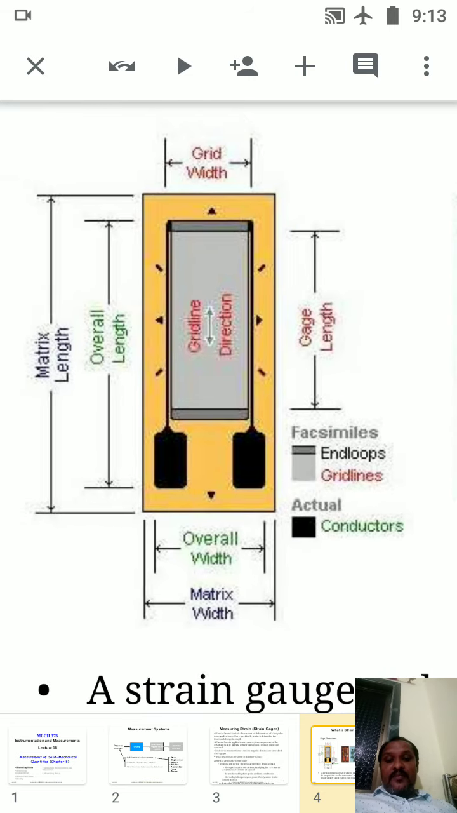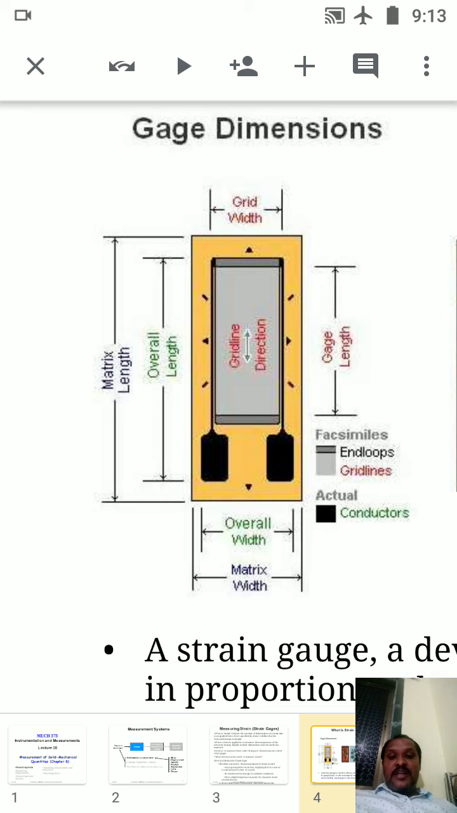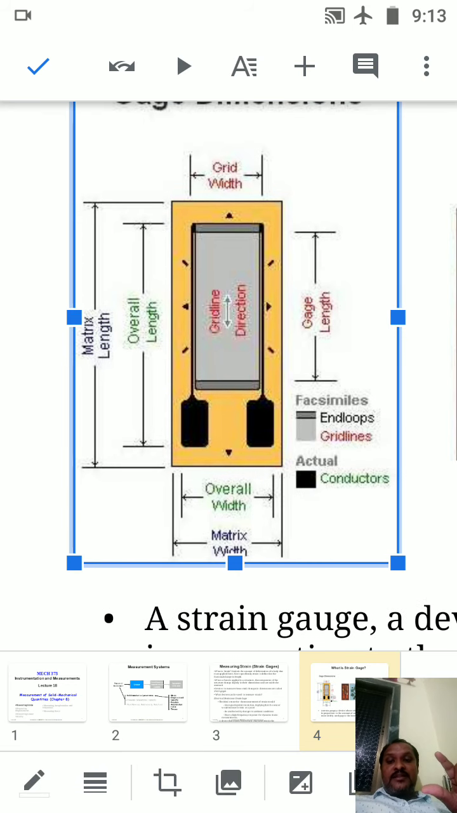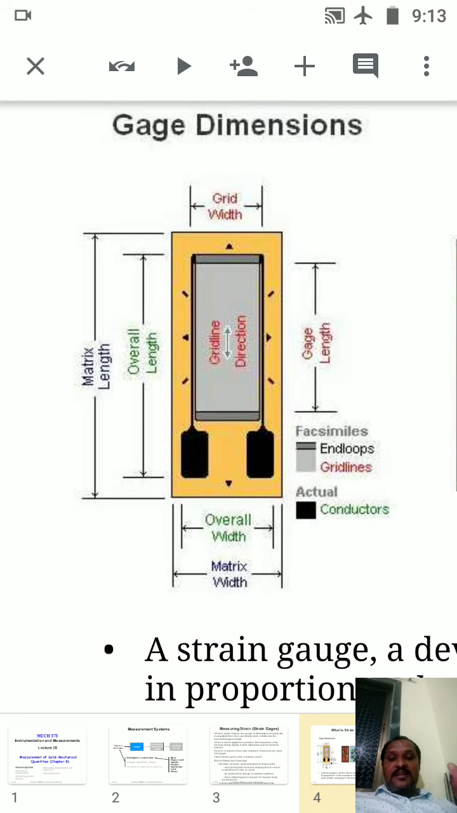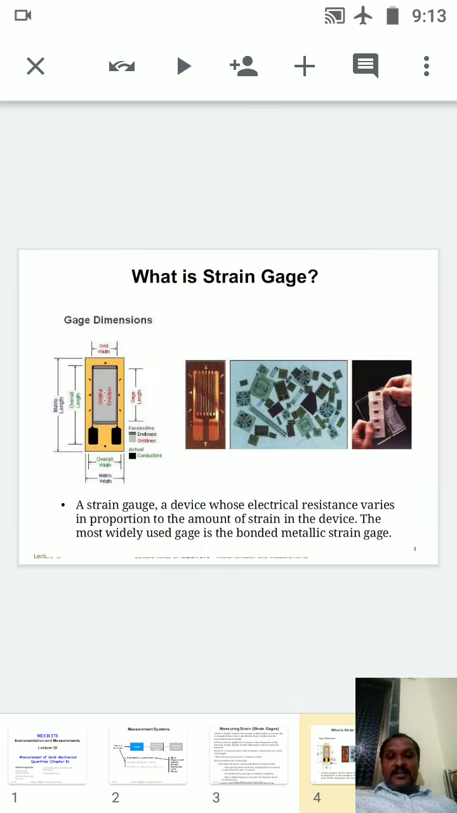So let us see here. In the strain gauge diagram we have the overall length, the gauge length, matrix width, overall width, conductors, actuators, grid width, etc. Out of these, only the gauge length is very important. For checking the strip we require the maximum length, that is the matrix length. But how it actually is, that will give you the gauge length. Clear?